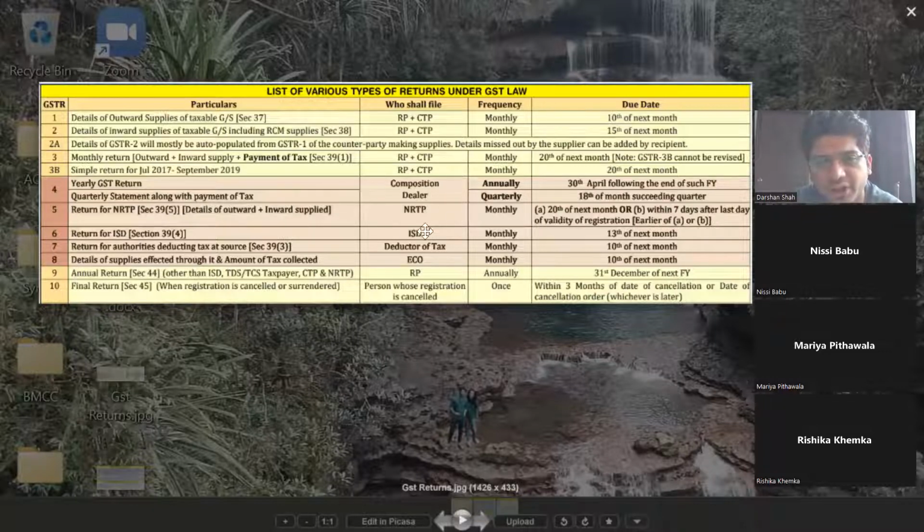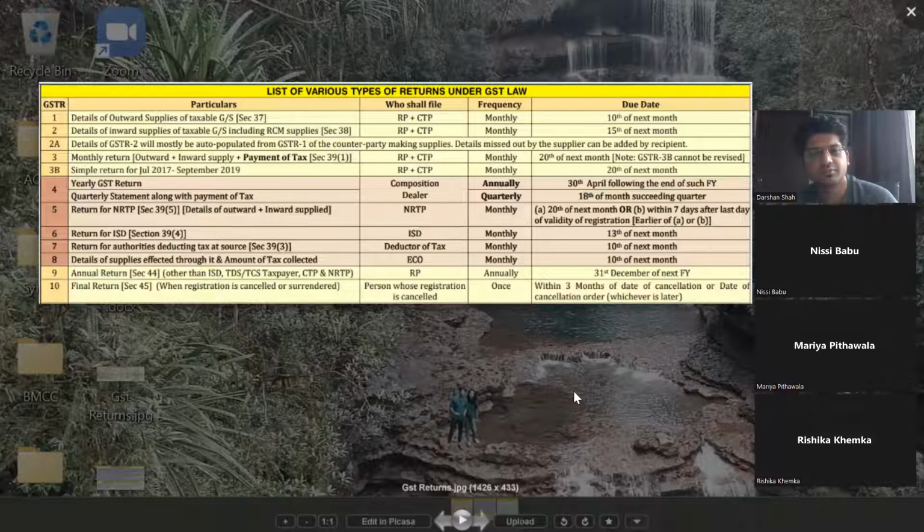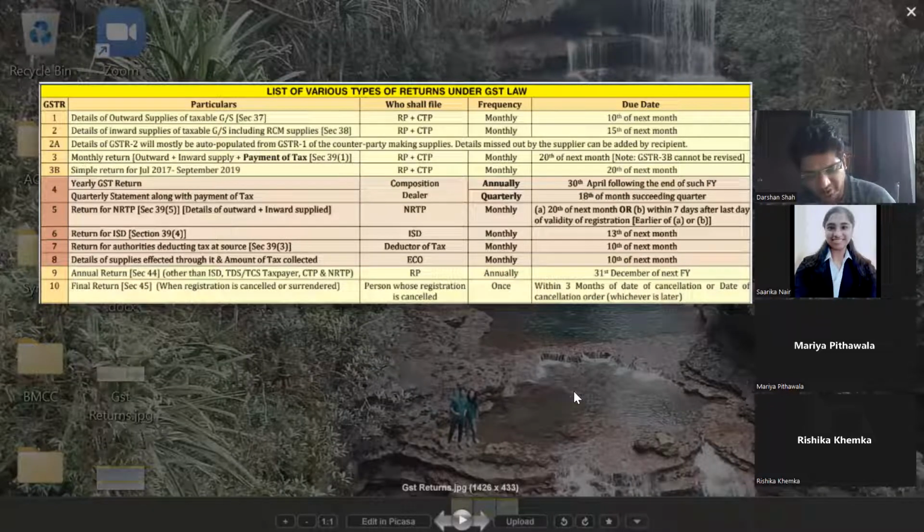So the ones marked in orange are other persons and the ones marked in yellow are your registered persons. If you understood the difference. So what is ISD? Input Service Distributor is not there for you guys. And ECO is Electronic Commerce Operator, and NRTP is non-resident taxable person. These are all the persons. GSTR 5, 6, 7, 8 are all persons who need to compulsorily get themselves registered irrespective of turnover limit.